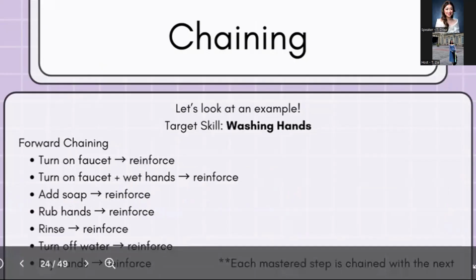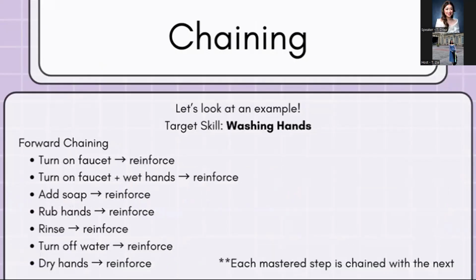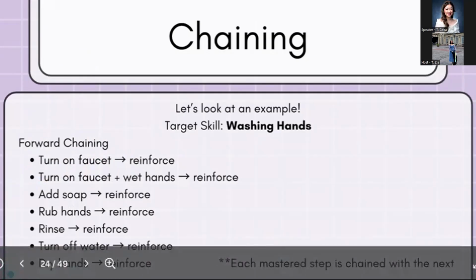Here we have another example. So this one is washing hands. We will be using forward chaining with this one. So first, iti-teach natin yung first step, which is, let's say, turning on the faucet. If they're able to do this one, then reinforce natin. So very good. So next one, we can also add the first and the second step. So for example, if the child is able to turn on the faucet and wet his or her hands, then we will reinforce it. So we will just continue to add the next step until the entire sequence is mastered.